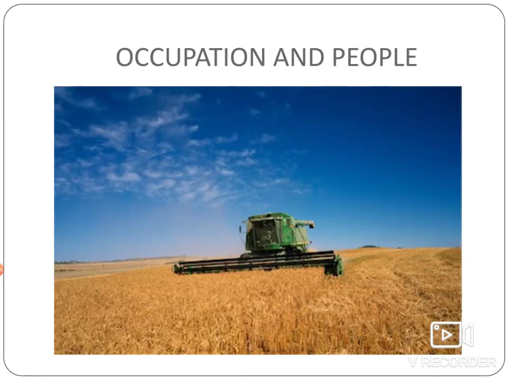Next is occupation and people. The soil is dark and fertile over here. Hence, most of the grasslands have been converted into farmlands that run into thousands of hectares. The primary occupation in the prairies is agriculture. Important crops grown here include wheat, barley, millet, oats, corn, and cotton.